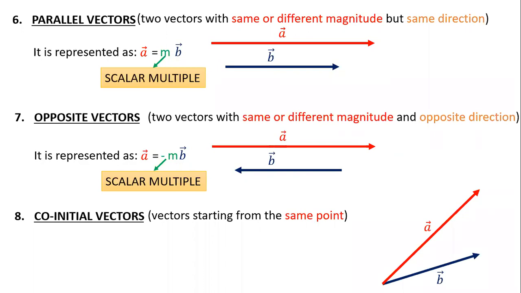Kushal? Kushal, M can never be negative. I said M is a number, a magnitude relation. Minus sign in vectors is just to represent the direction. If minus is present, it means oppositely directed. If minus is not there, it means same direction. Okay, sir. Thank you, sir. Welcome. So is it clear for co-initial vectors, all the 8 types?